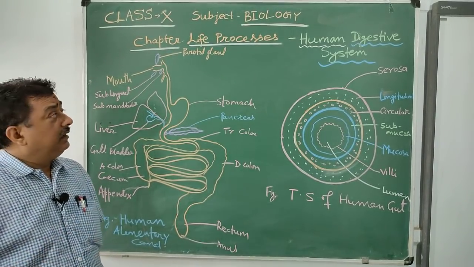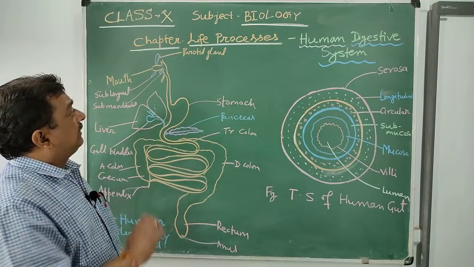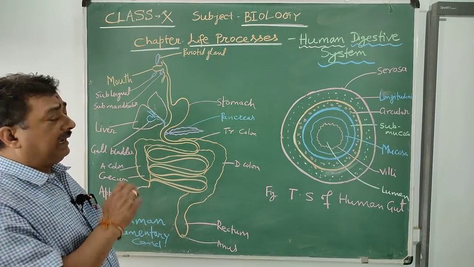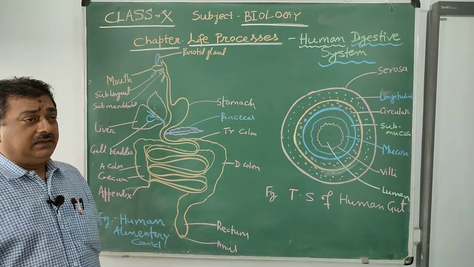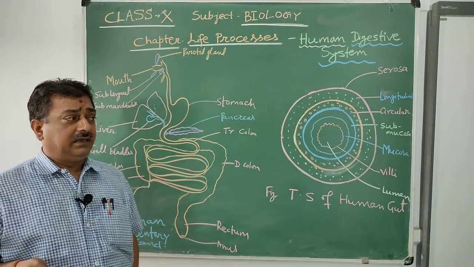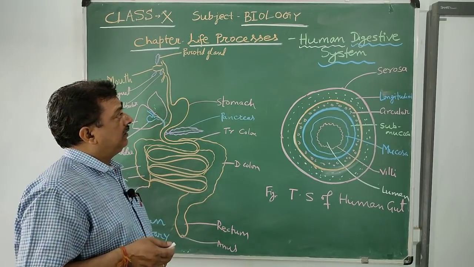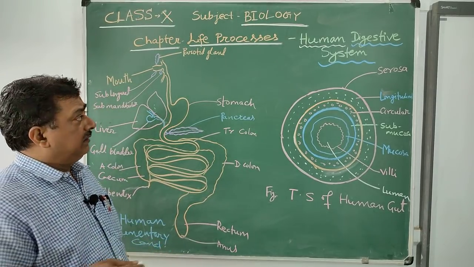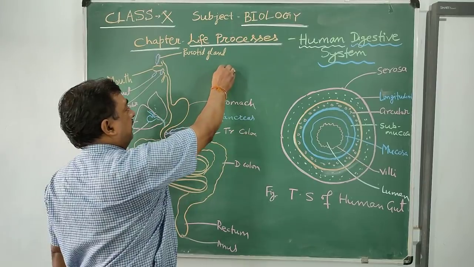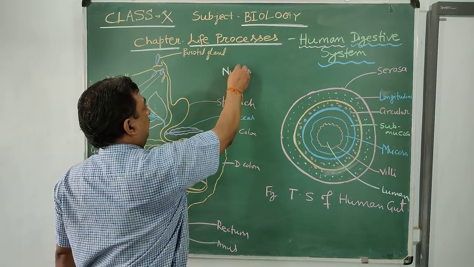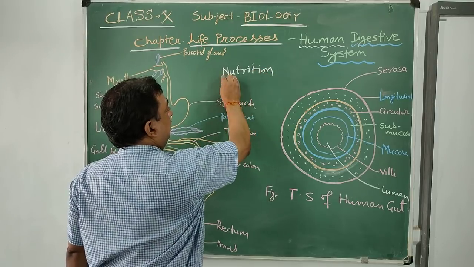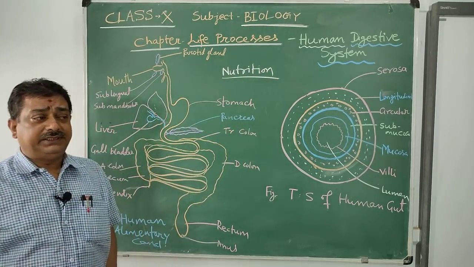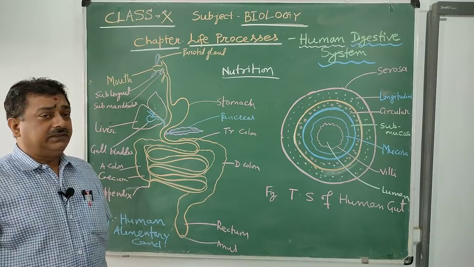Dear student, today I would like to start the chapter Life Processes for class 10 students. Life processes, as the name indicates, life is very important and nutrition is very essential for life. In the previous class, I discussed nutrition. What is nutrition?